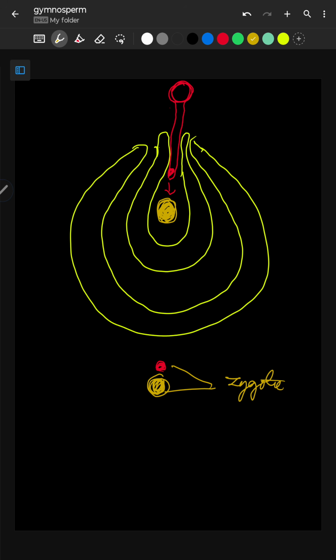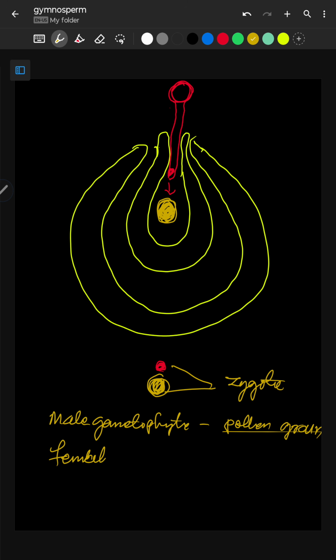So here which structure is known as sporophyte? It is clear. The main plant body is sporophyte, and the strobili are sporophytic because they produce the microspore and megaspore. Then which structures are known as gametophyte? Remember children, this is very important. The male gametophyte is pollen grain, and the female gametophyte is called embryo sac.